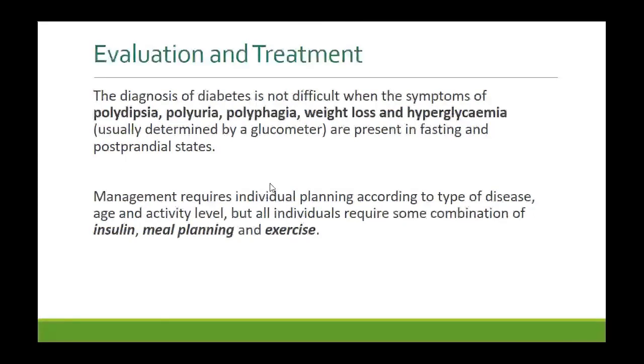Management of diabetes requires individual planning according to type of disease, age, activity level, but all individuals require some combination of insulin, because the main problem in type 1 diabetes is lack of insulin. Beta cells are not producing enough insulin, so you have to provide them insulin, and of course meal planning. Now, insulin is not coming from the pancreas, right? So when you prescribe insulin to these patients, they have to take meal and insulin in a scheduled pattern, and of course exercise, in order to maintain a healthy lifestyle.